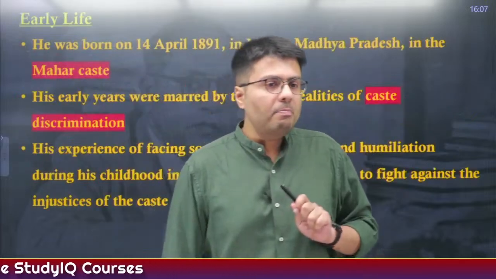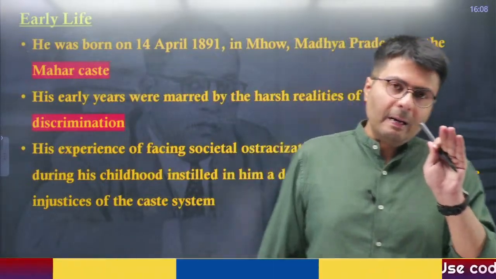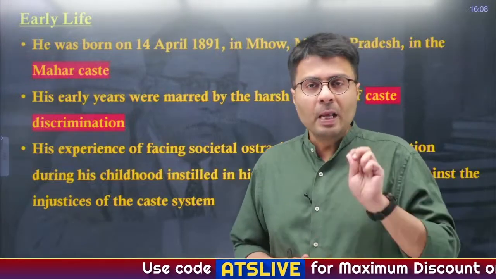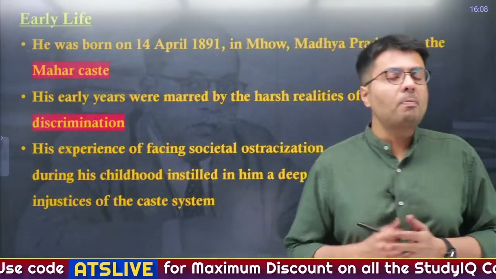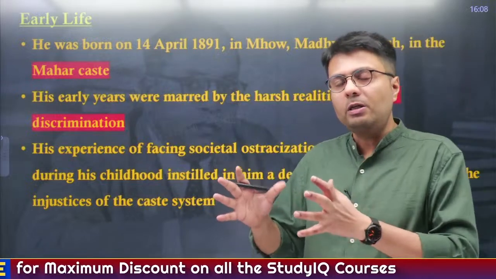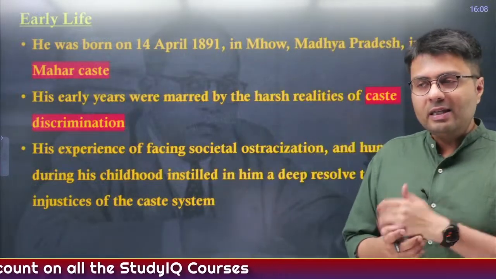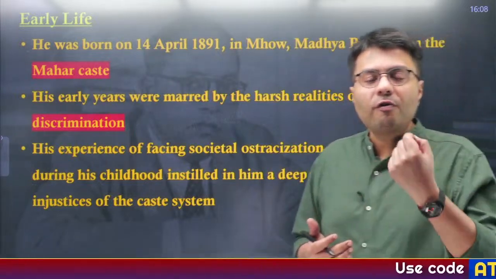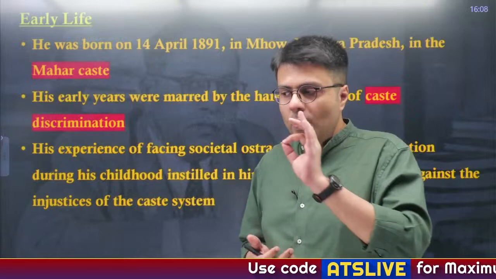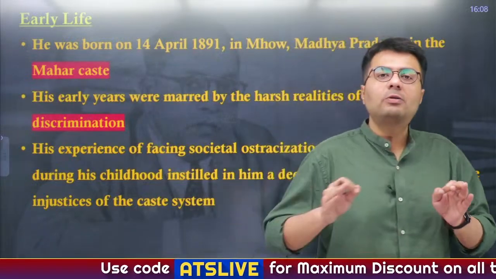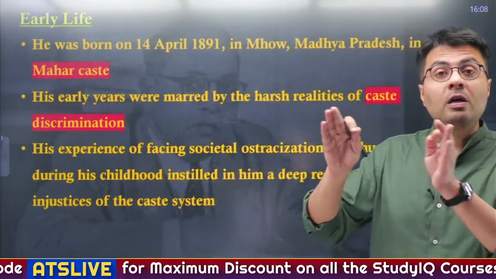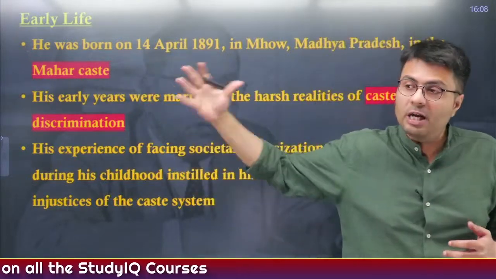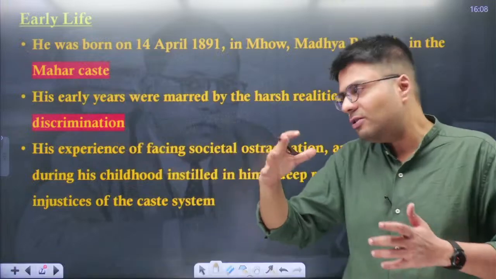Now what you have to remember is important facts and relevant information regarding his life, which is important from a prelims perspective. Now he was born in 1891 in Mhow town of Madhya Pradesh, and he belonged to a downtrodden caste known as the Mahar caste. Now as he belonged to such a downtrodden caste, therefore his earlier life was marked by severe forms of caste-based discrimination. So anytime when a person is subjected to such a social exclusion, such caste-based discrimination, naturally it brings in him a resolve to fight these kinds of discrimination once he grows as an adult person.